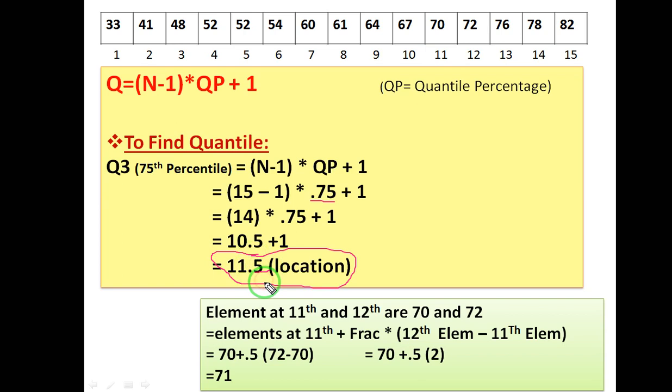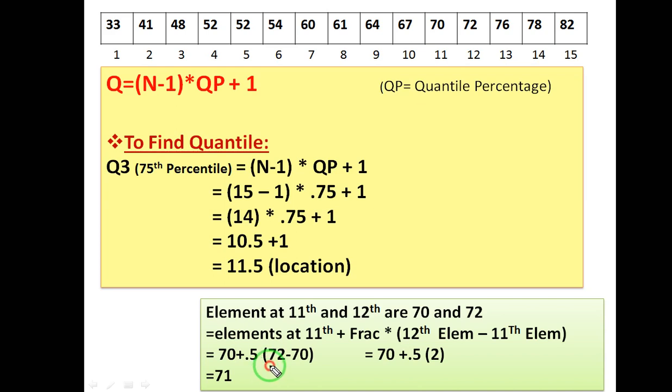So we will use the same formula that we have used for finding the first quarter, that is the element at the 11th position. The element at the 11th is 70. So you can see 70 over here, and then for the fraction 0.5, we will add the fraction times the very next element, the 12th element, minus the 11th element. So the 12th element is 72 minus the 11th element, which is 70.